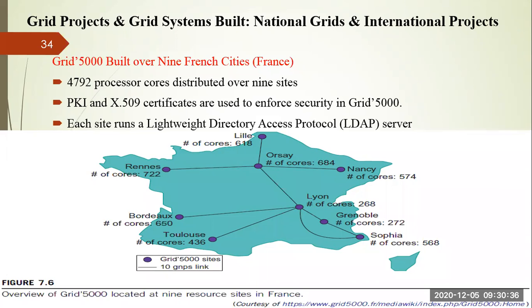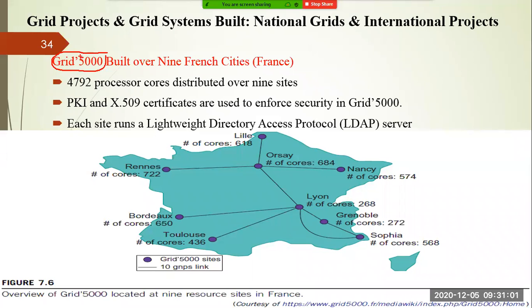So you can say this Grid 5000 is an experimental grid testbed platform for providing large scale computing, or a research instrument also, whether it is drug development or aircraft design. In that case we can use Grid 5000.